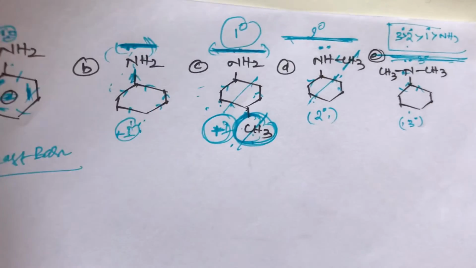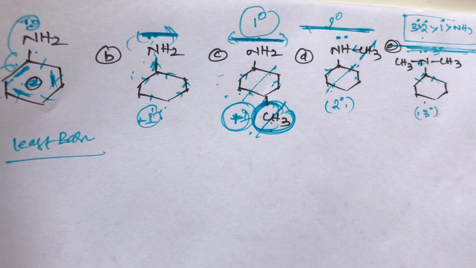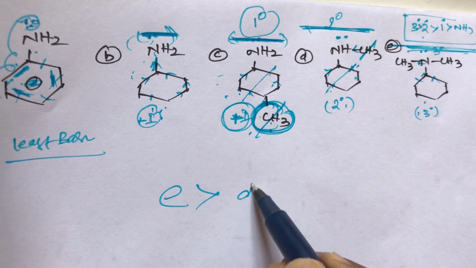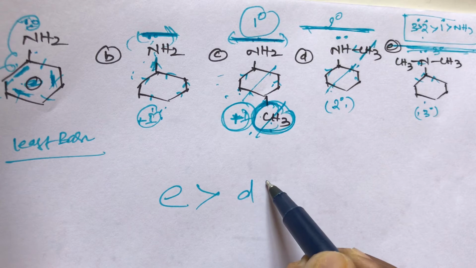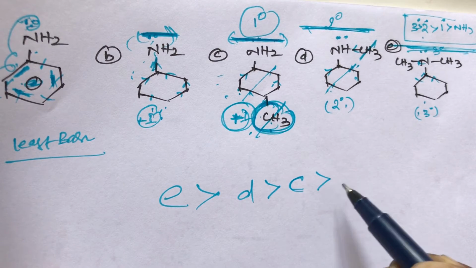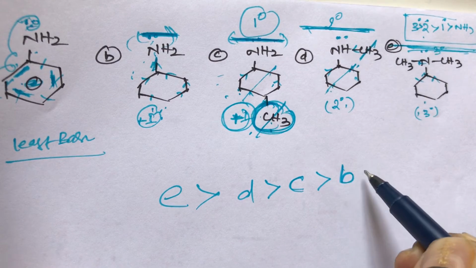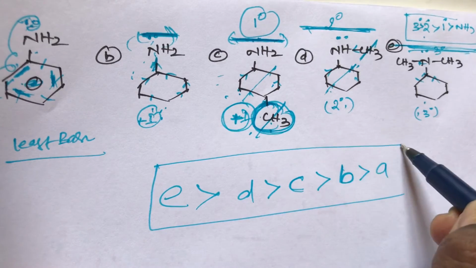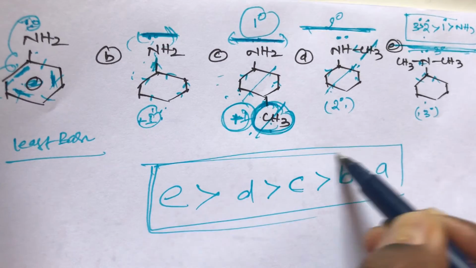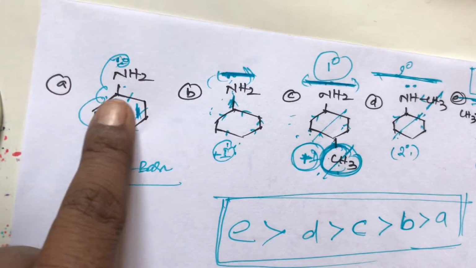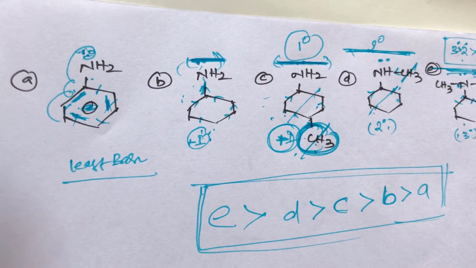This is the order, student. What is the basic strength order? E compound is more basic than D compound. D compound is more basic than C compound. C compound is more basic than B compound. B compound is more basic than A compound. A compound has the least basic strength due to the absence of a free lone pair. This lone pair is involved in the resonance, so that is the reason it is the least basic.